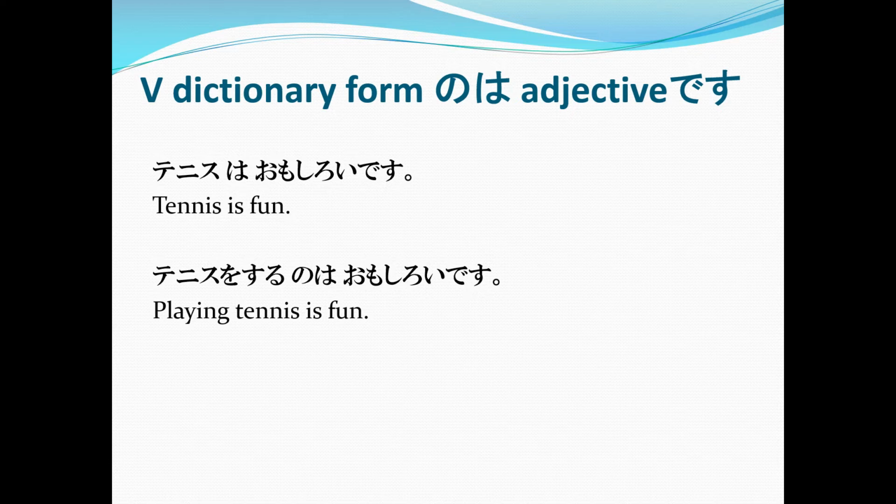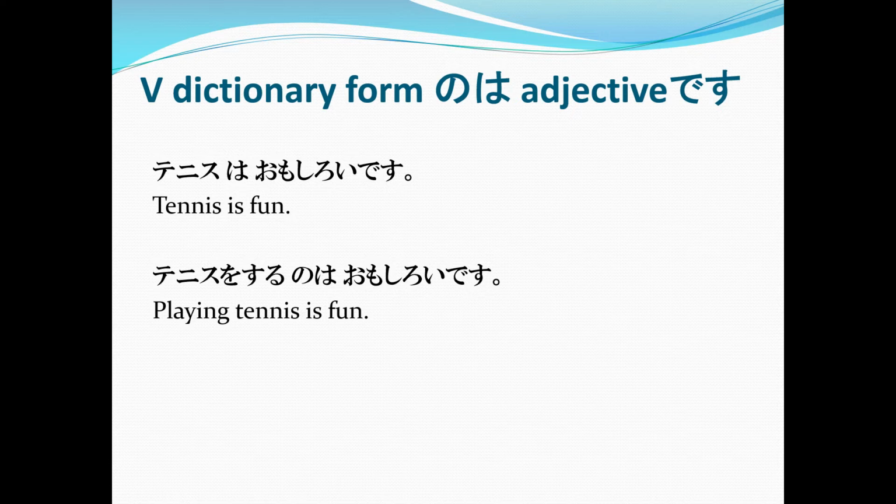But in the second one, we try to be a bit more specific about which part of the tennis is fun. Now, in this one, we say that playing tennis is fun. That's why we have tenisu o suru no wa omoshiroi desu: the verb in its dictionary form, adding no wa and then an adjective, omoshiroi, saying that playing tennis is fun.